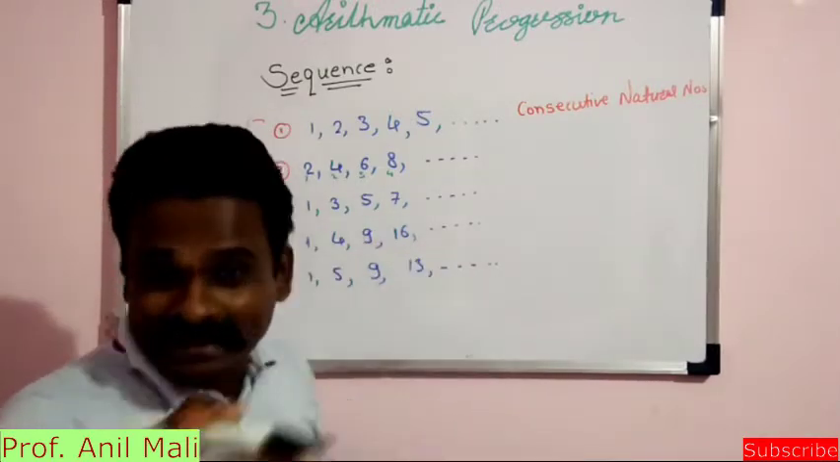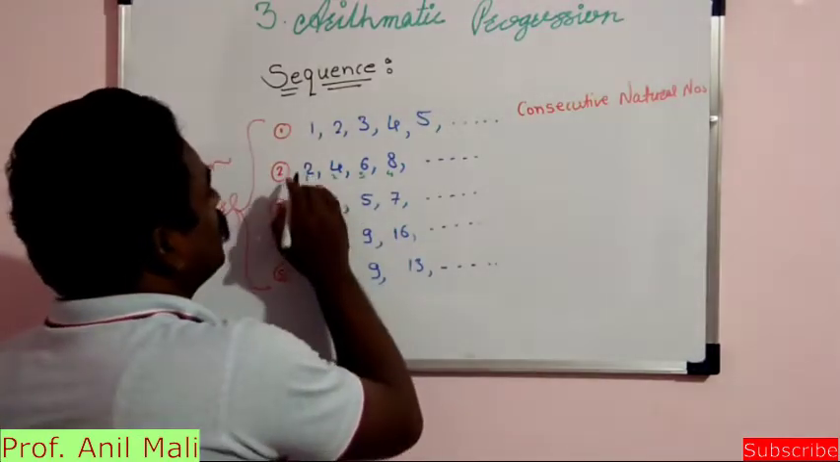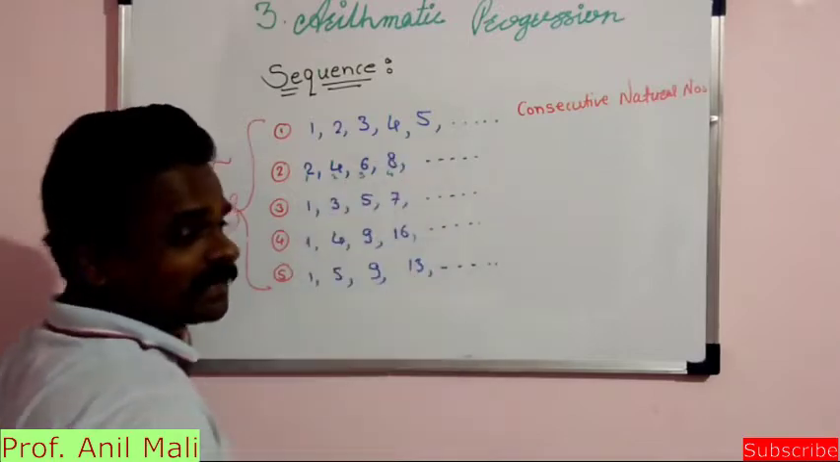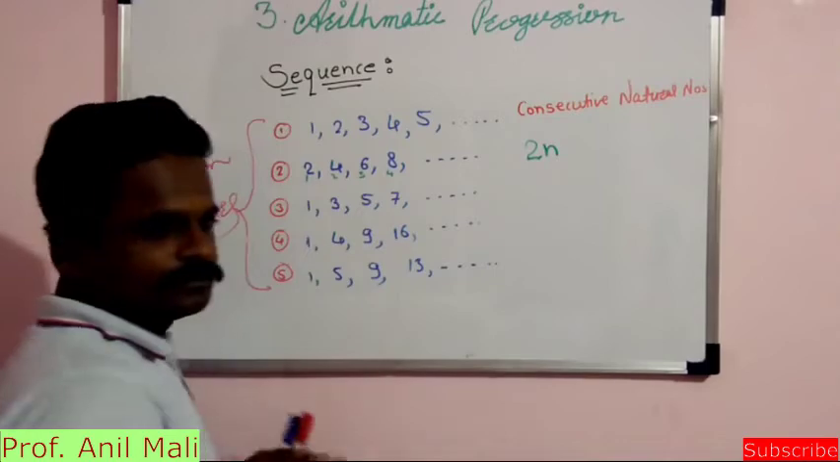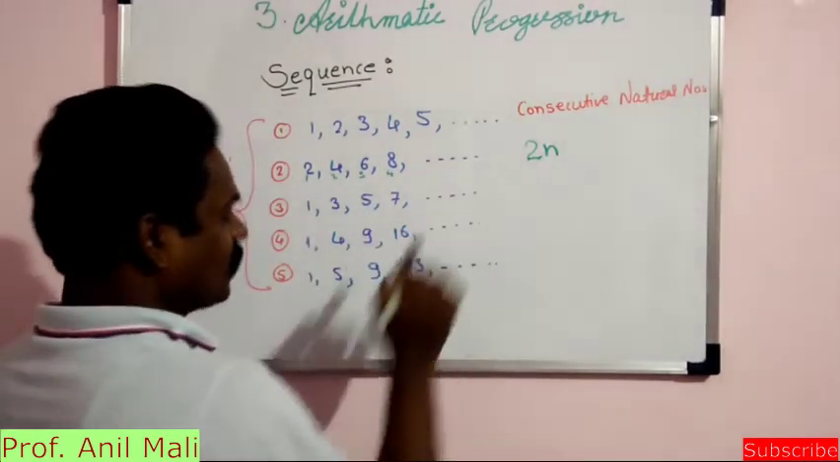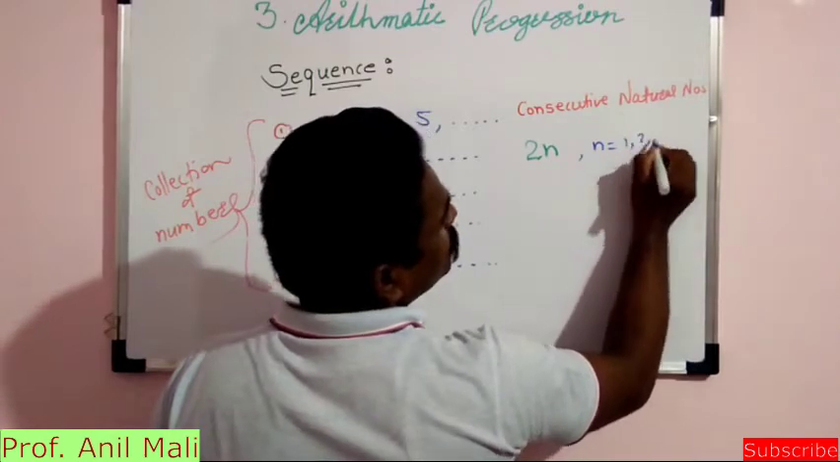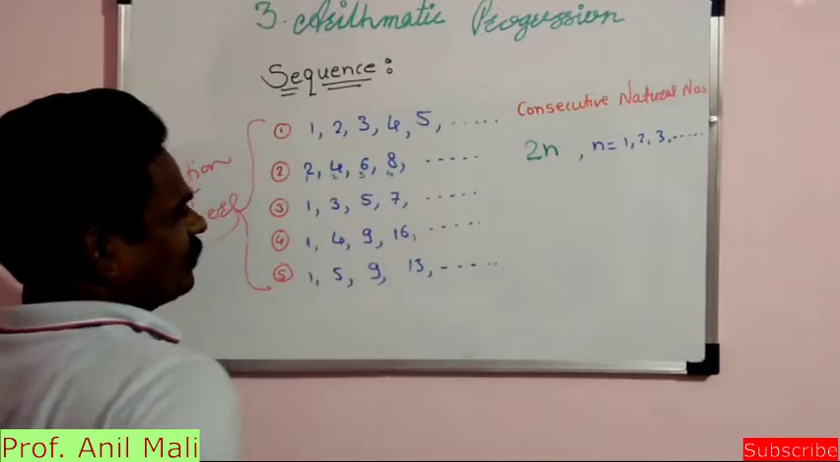Okay, fine. So what will be that formula? See here, 1 into 2 is 2, 2 into 2 is 4, 3 into 2 is 6, 4 into 2 is 8. So it will be 2n. This will be the formula, and you can write here where n is equal to 1, 2, 3 and so on. This will be your formula.